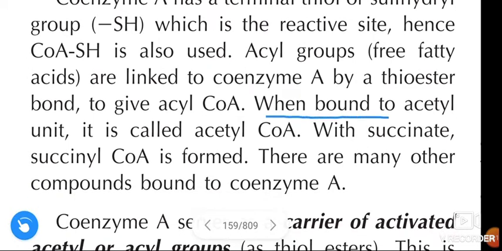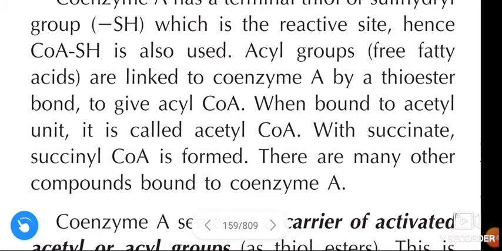When bound to an acetyl unit, it is called acetyl CoA. Understand? When coenzyme A binds to acetyl, we call that acetyl CoA.